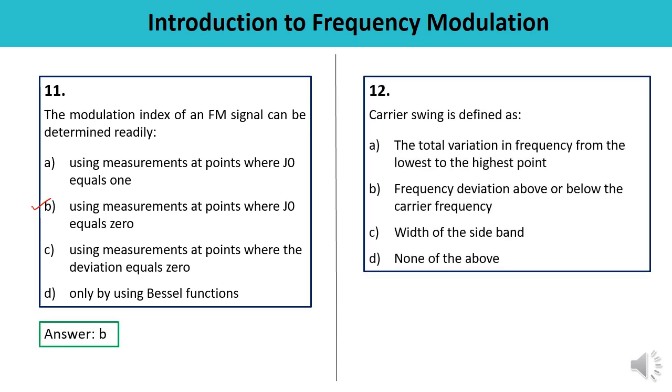Question number 12. Carrier swing is defined as, you must have remembered the definition as well. The carrier swing is defined as the total variation in frequency from the lowest to the highest, 2 times delta F. So the answer is A.